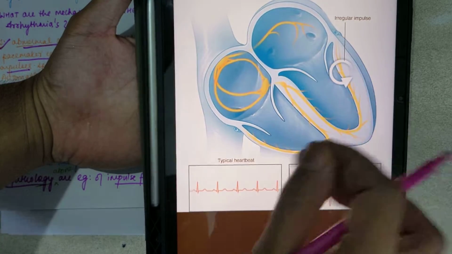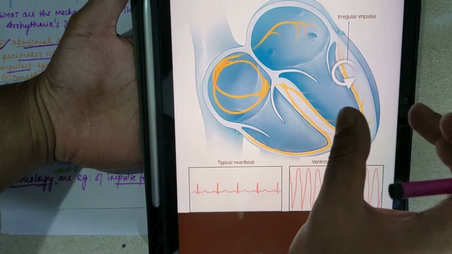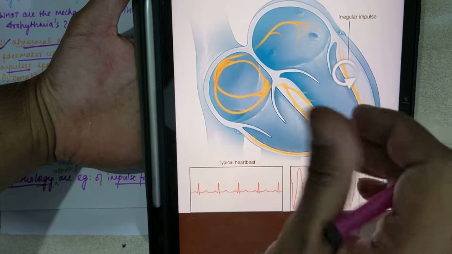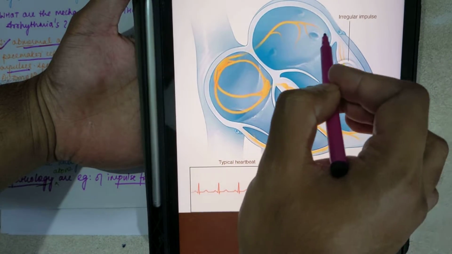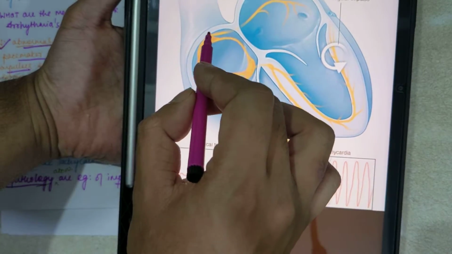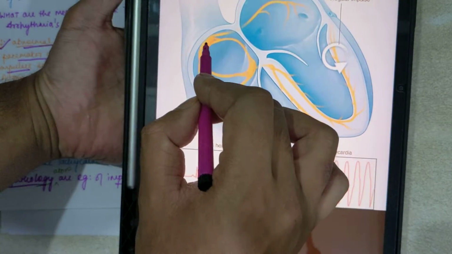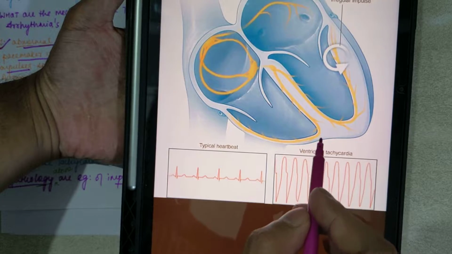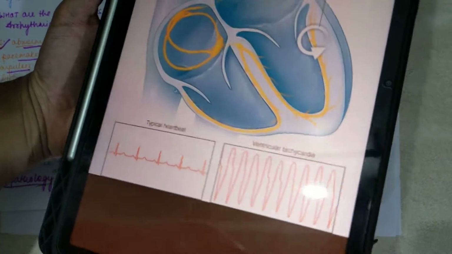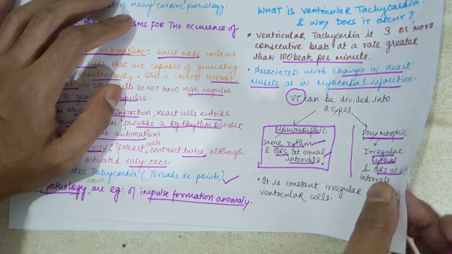This you can see. So this is the impulse. If the impulse is generated here, that is actually called an irregular impulse, because the ventricles are not able to eject the blood properly. So if the impulse is generated at this point or this point, anywhere other than the sinus node, here it is your sinus node, and in this region this is your AV node, you can see these pointed parts, and these are the fibers. These are the bundle branches, right and left side, and these are the Purkinje fibers on the edge of the walls of the heart. Okay, so this is actually the conduction of impulse.